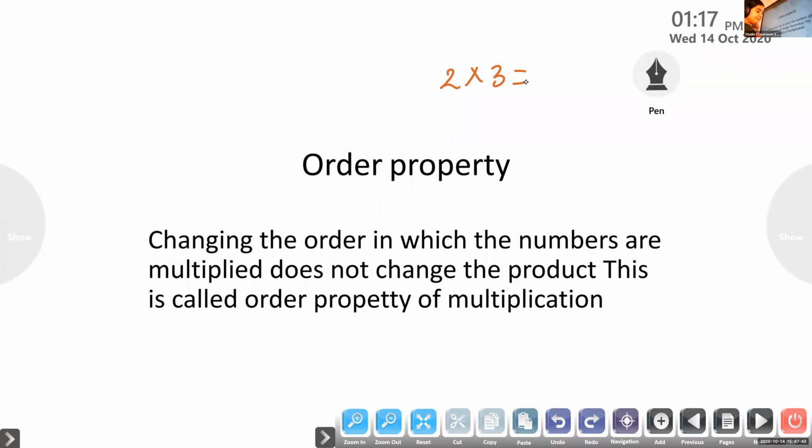2 3's are... No. Okay, it's okay. 5. Who knows? Amit knows the answer. Ma'am, 5. No, it's not addition, dear. Multiplication. Amit, 2 3's are 6. 2 3's are equal to 6.